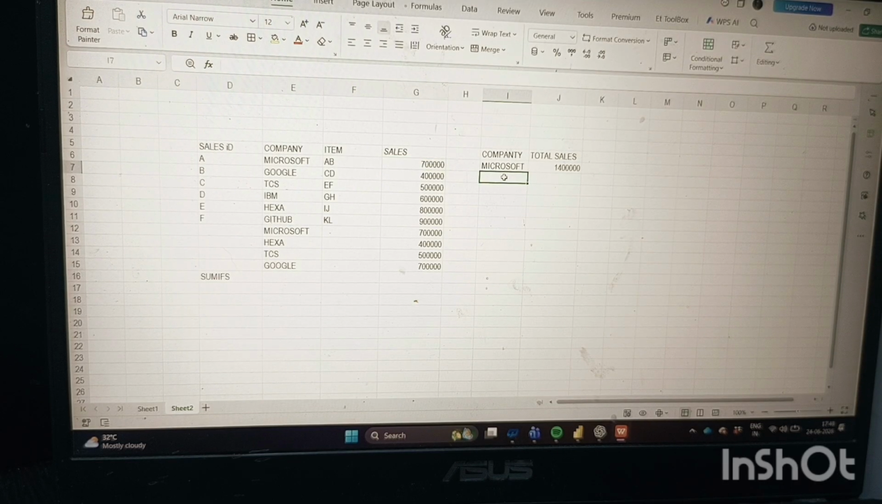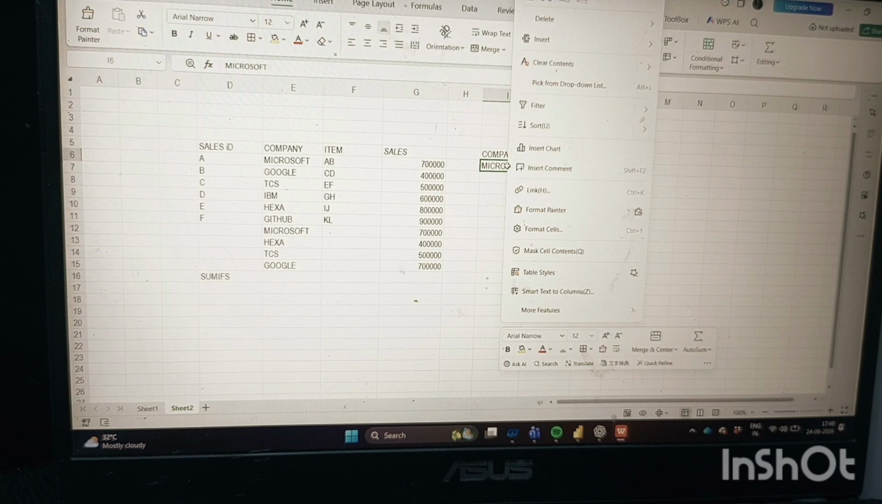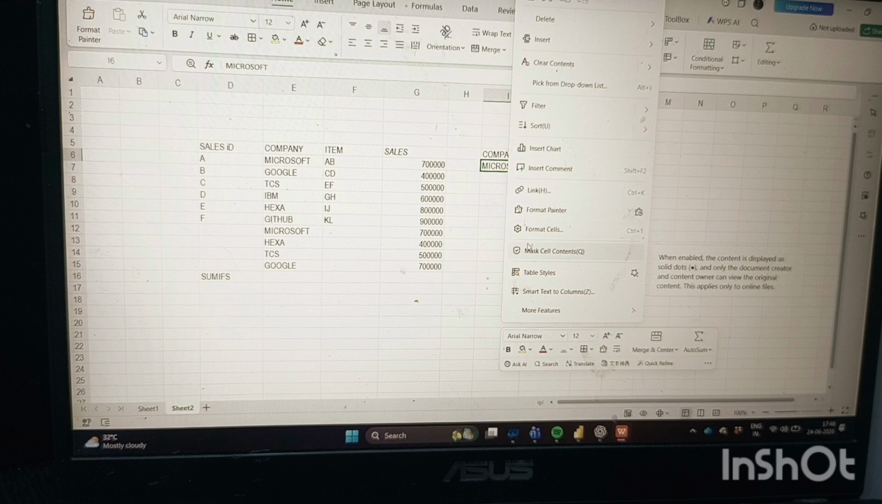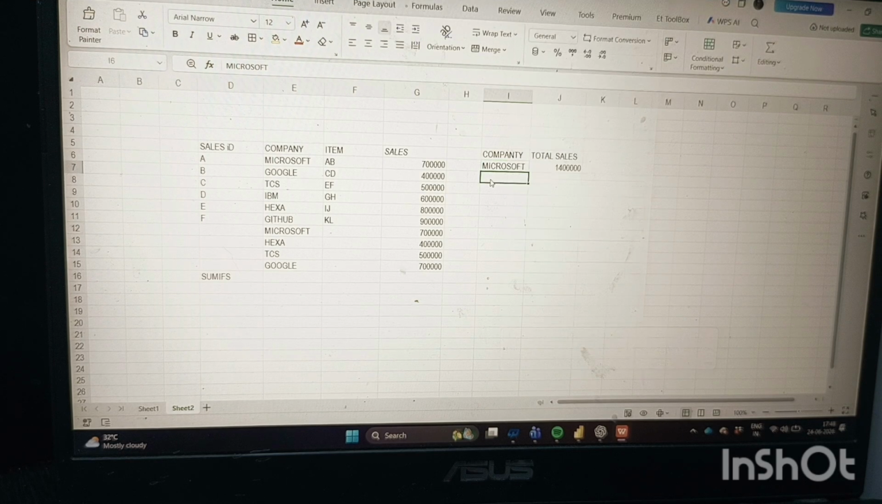So again I'm going to calculate another company like Hexa. You can also check here, but if you want to insert all the company names here, then what do we have to do? Like Control D.